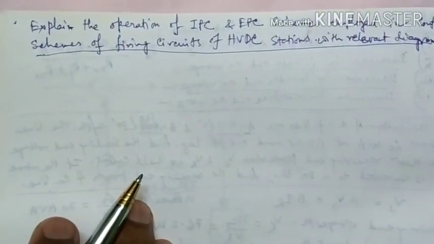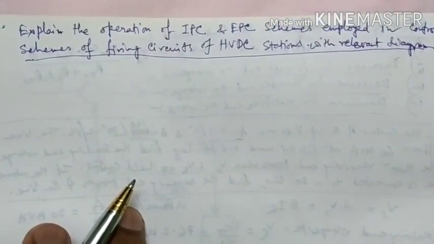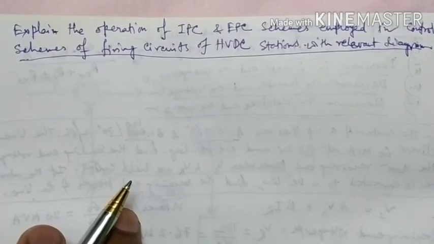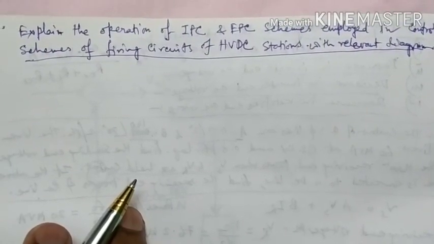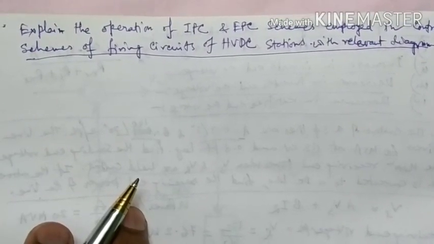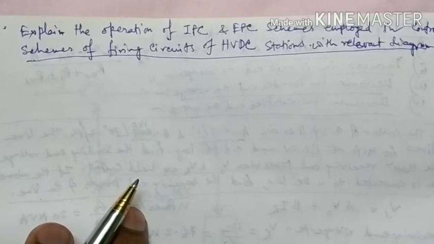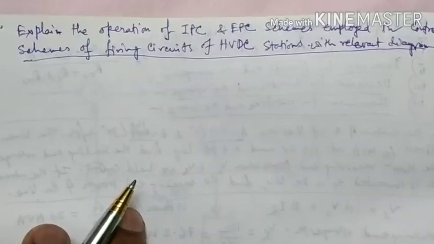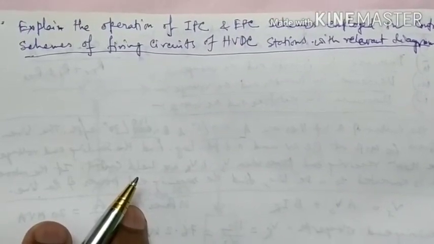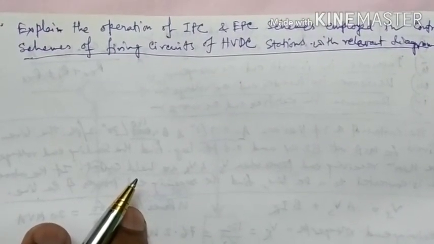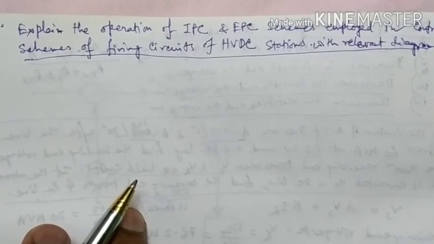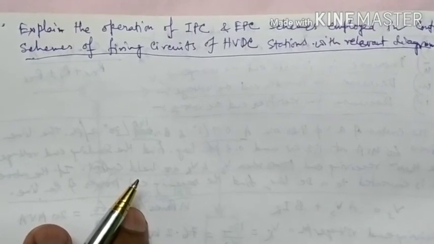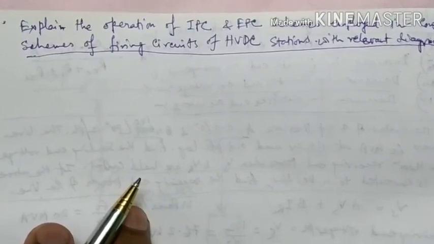So this scheme was used in early HVDC stations. In this scheme, the firing instant is determined individually for each valve so that a constant delay or excitation angle is maintained for all the valves in steady state with respect to the instant of cross of voltage.